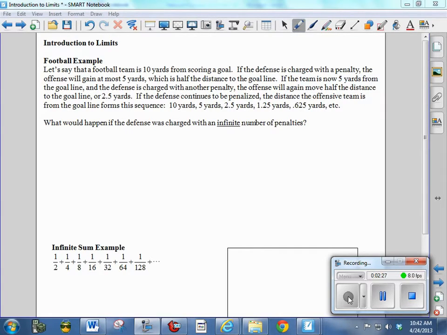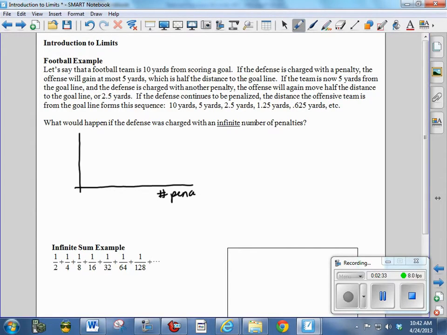If I were to draw a little graph of this situation, this could be the number of penalties on the x-axis, and this could be the distance from the goal on the y-axis. Before we had any penalties at all, at 0 penalties, we started at 10 yards, and then with 1 penalty, we went to 5 yards. With 2 penalties, we went to 2.5 yards. And with 3 penalties, we went to 1.25 yards, and so forth. Each time we're cutting that distance in half, and you're going to get something that goes down gradually and gets closer and closer to the x-axis, which you would recognize as an asymptote.